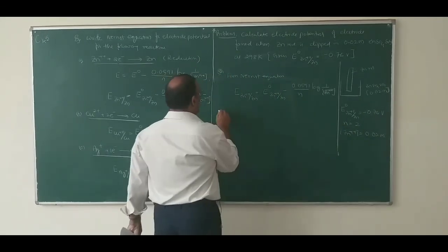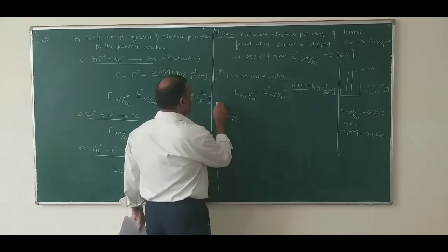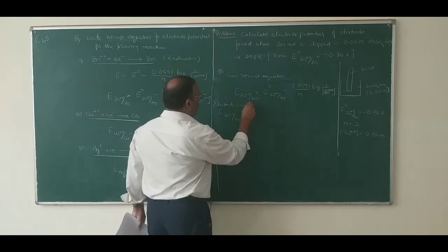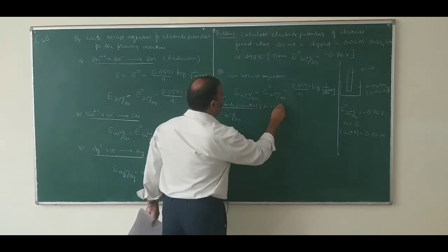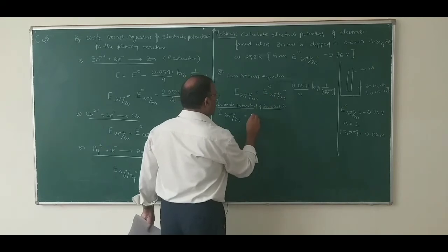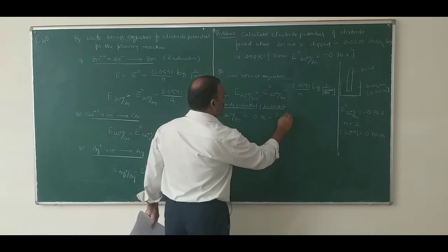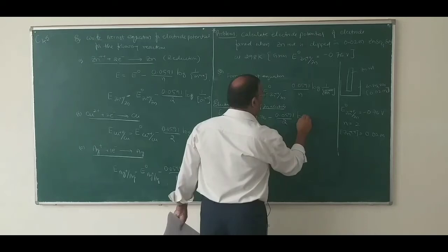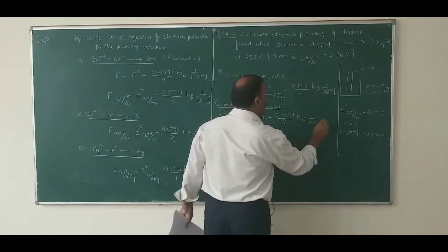So substituting here, E Zn2 plus bar Zn, this is the electrode potential of the zinc electrode, equals, what is E naught? Minus 0.76 minus 0.0591 divided by 2 log of 1 over 0.02.